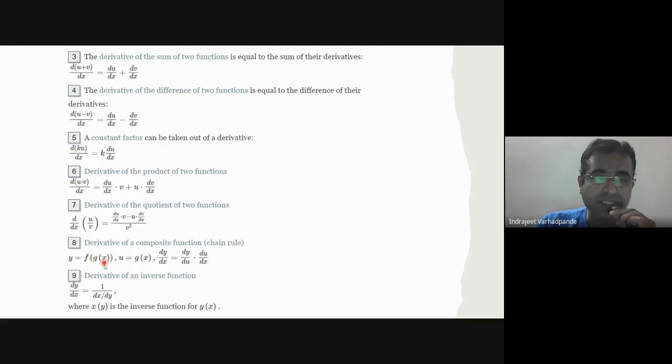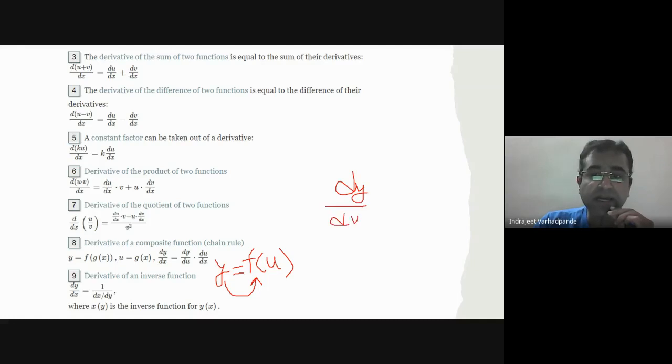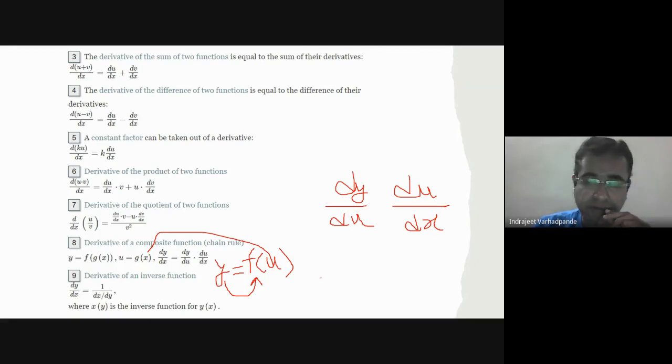If I replace this, it will become u. See, f of gx. What is gx? Gx is u. So y is ultimately becoming a function of u. So I will be getting the derivative as dy by du. But u is itself a function of gx. So I will be multiplying it by du by dx because u is a function of x, right?